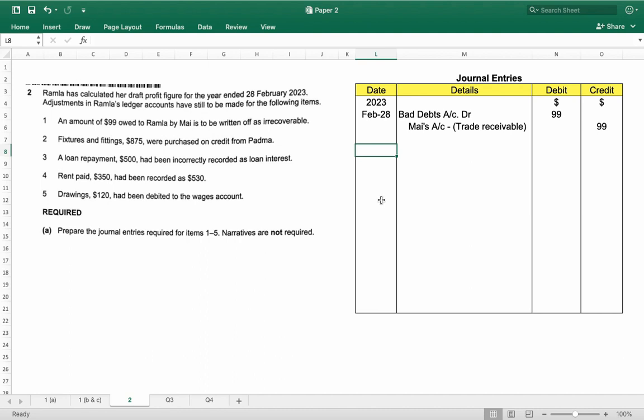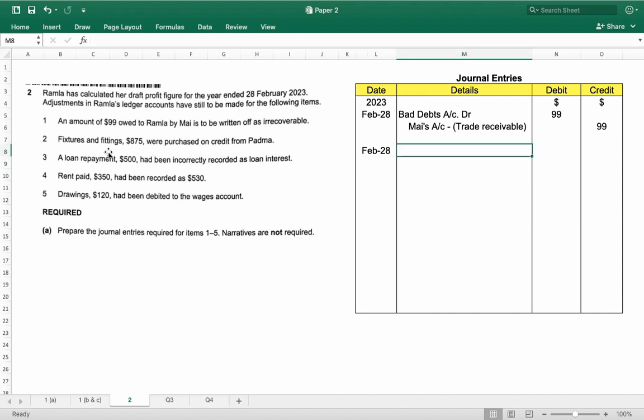Now transaction number second, same date. Fixtures and fittings $875 were purchased on credit from Padam. So Ramla bought fixtures and fittings on account from Padam, but no entry had been made. So now we will pass journal entry for this.